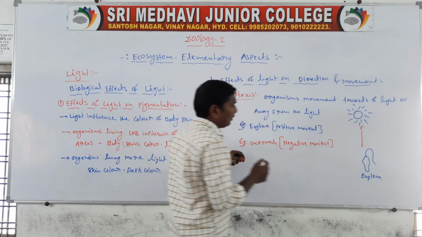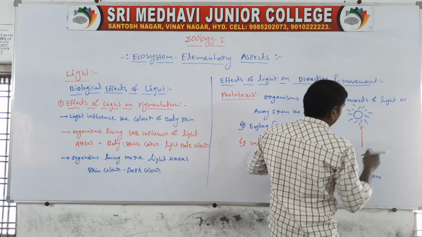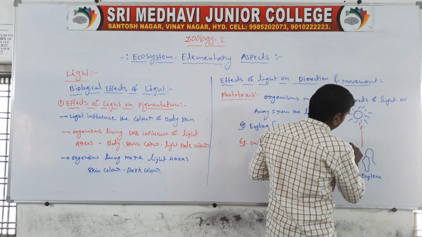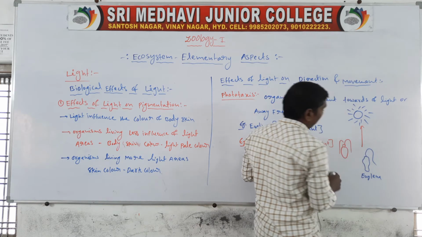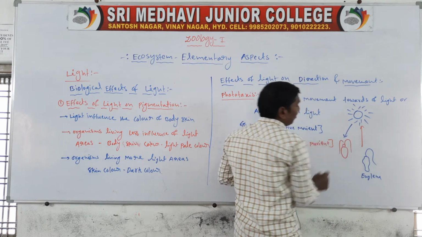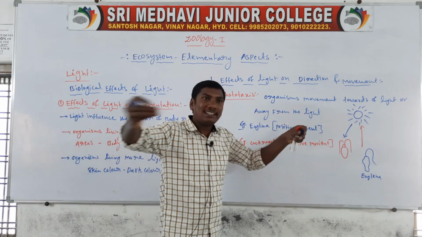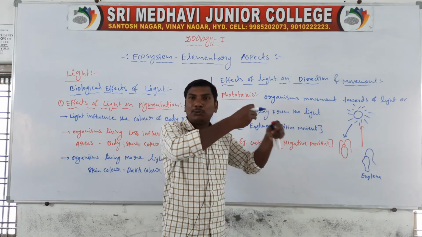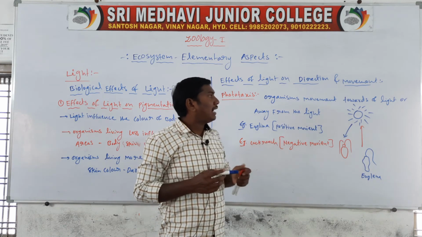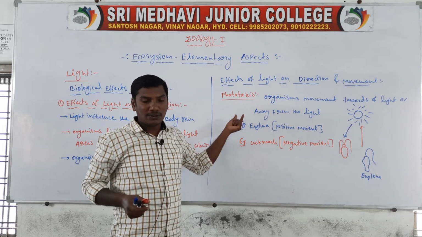Negative movement means that in sunlight, the cockroaches move away from the light. So the euglena move to the light side, which is positive movement, and the cockroaches move away from the light, which is negative movement. They are called phototaxis.